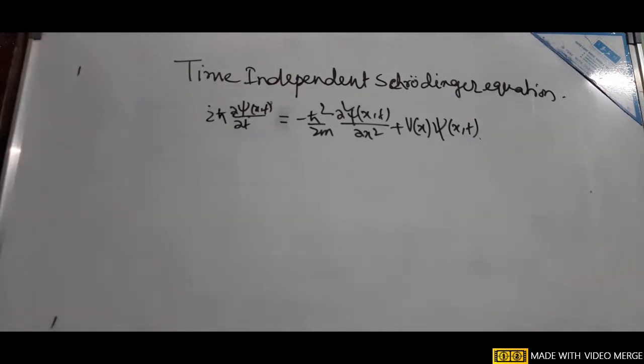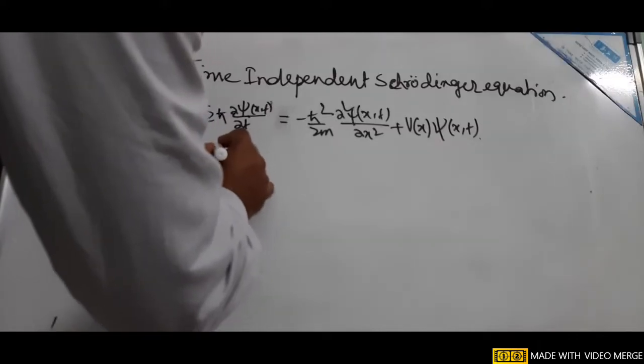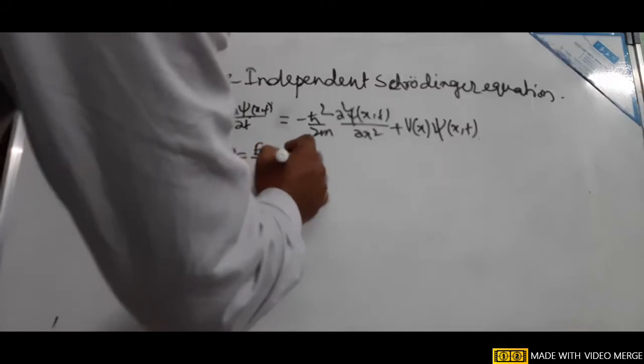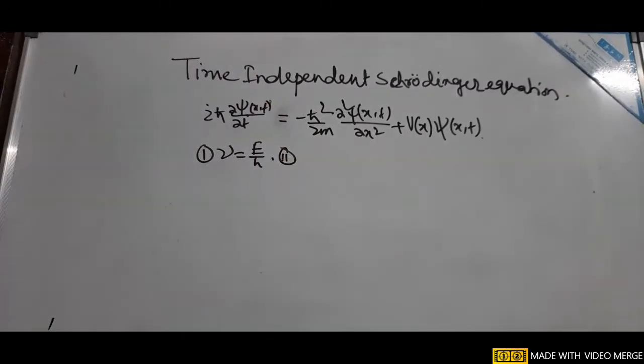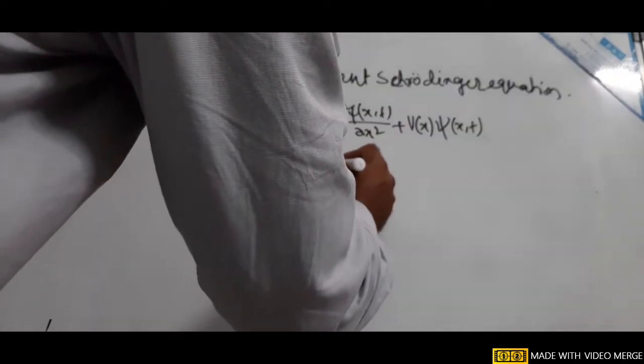This equation has been derived by considering Planck's law, that is the frequency of the radiation ν equal to E by h, and then the de Broglie relation λ equal to h by p.